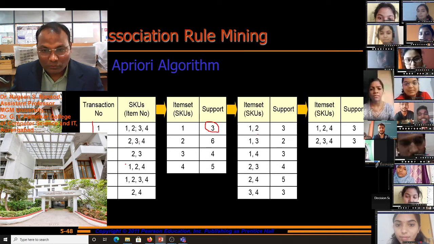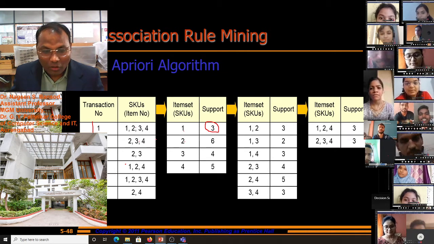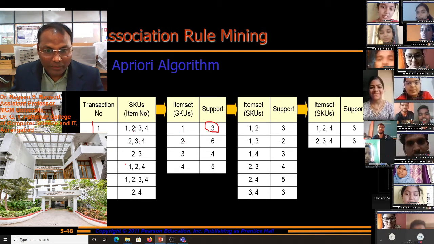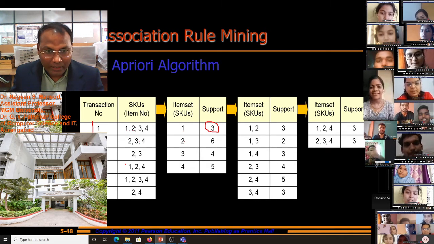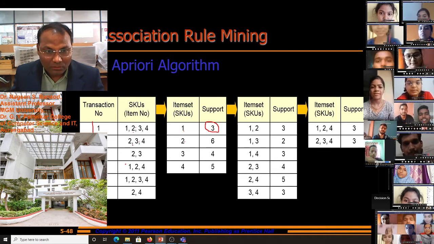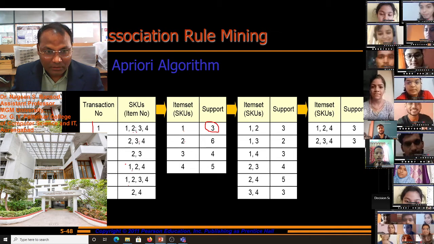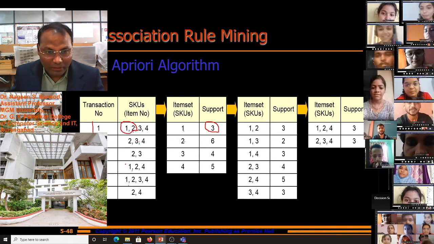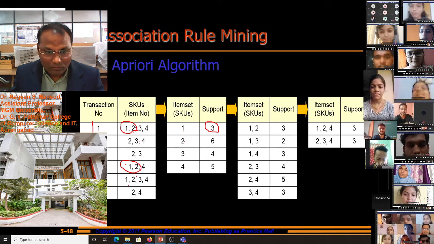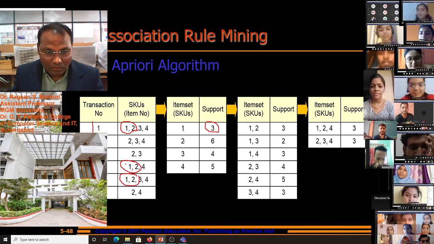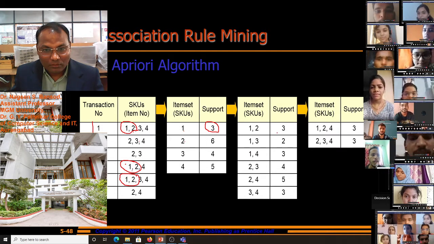Then 1 and 2. How many supports are there for 1 and 2? 3.